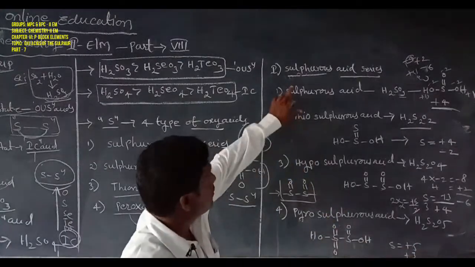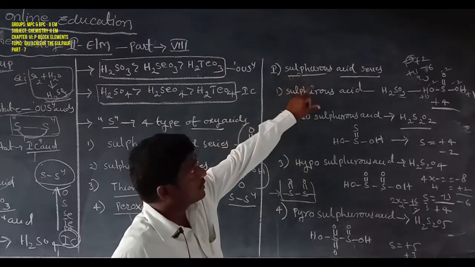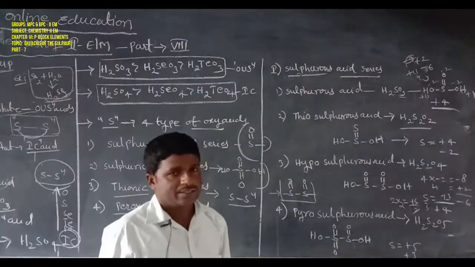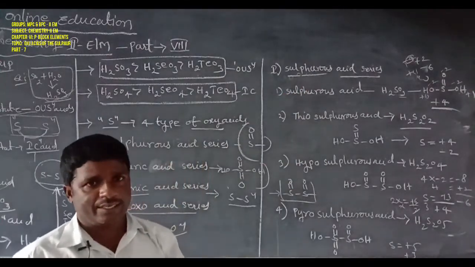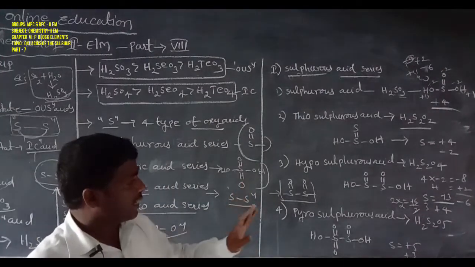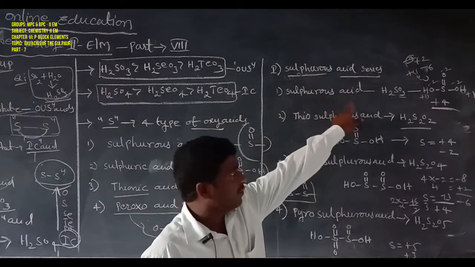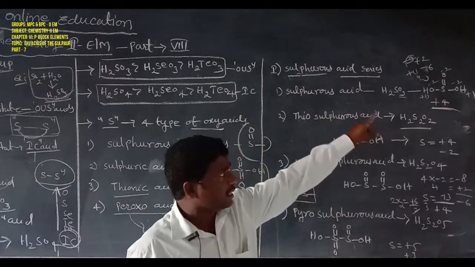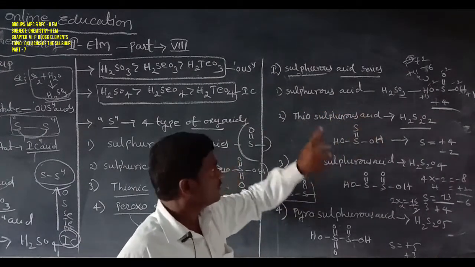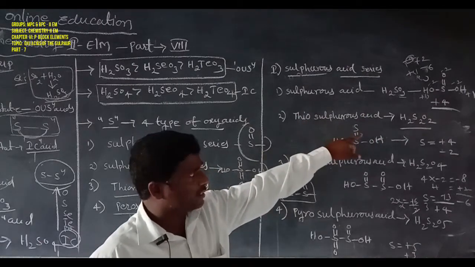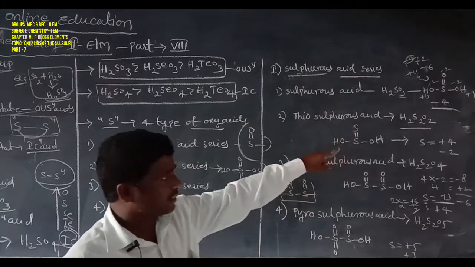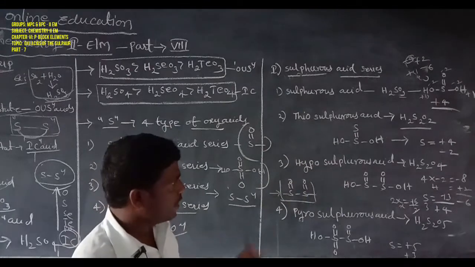That is the first series, the sulfurous acid series, which has 4 types of acids. First, sulfurous acid, formula H2SO3, sulfur oxidation number +4. Thiosulfurous acid, formula H2S2O2, sulfur oxidation state +4 or -2.